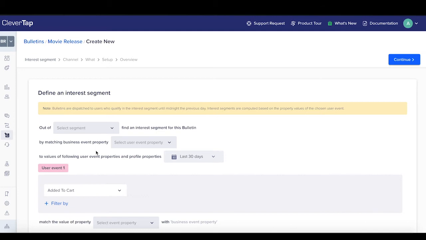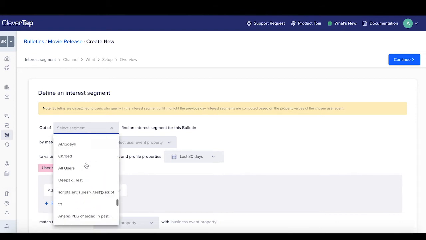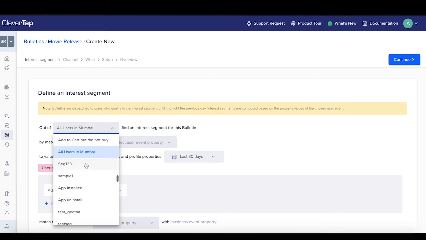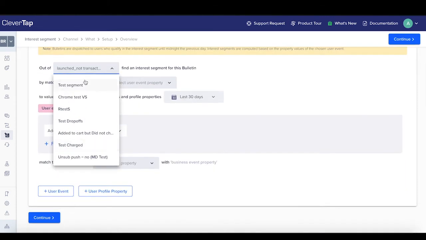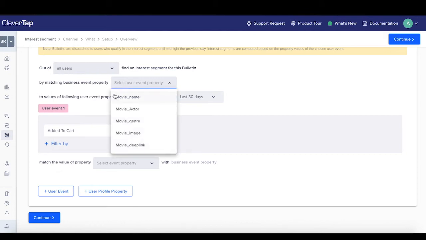Step 2 is where the interest segment is defined. These are the users who are likely to be interested in what the company is releasing. In this example, the interest segment is for a specific movie genre. So I'll choose the all users category over here, and I map it to the movie genre, because the interest segment is based on the movie genre, and this is in the last 30 days.